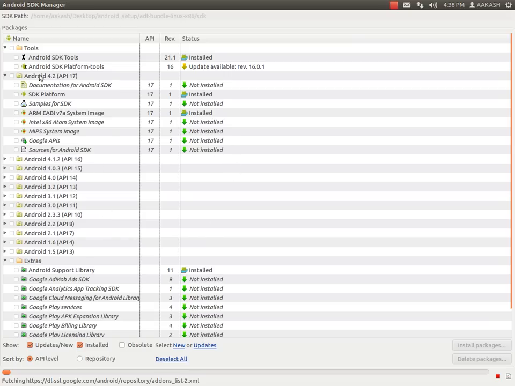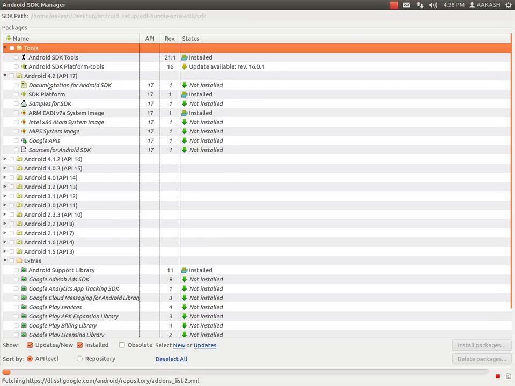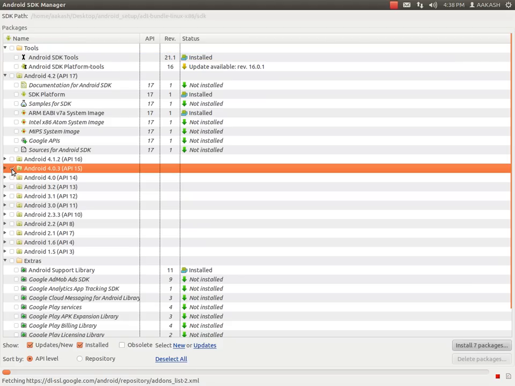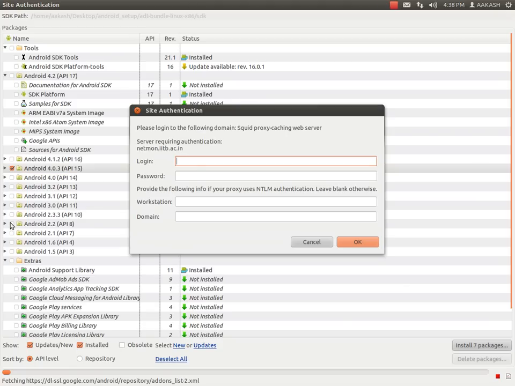Only 4.2 and tools are installed, because this is the default version we get with the Eclipse ADT bundle. Now select 4.0.3, because I'm working on Akash tablet. The version of Akash tablet is 4.0.3. Then 2.2.